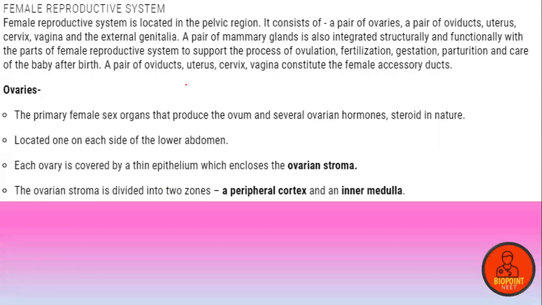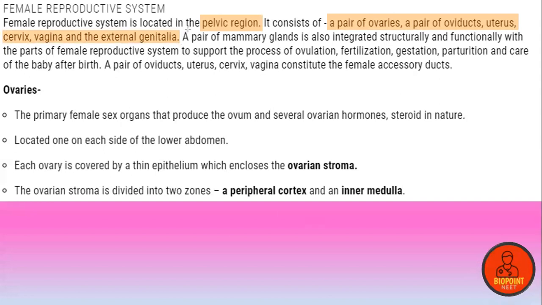Here also I'll be highlighting the important points. No need to tell all these things in detail again because you have studied them, I suppose. The female reproductive system, like the male reproductive system, is located in the pelvic region. It consists of a pair of ovaries, a pair of oviducts, uterus, cervix, vagina, and the external genitalia.